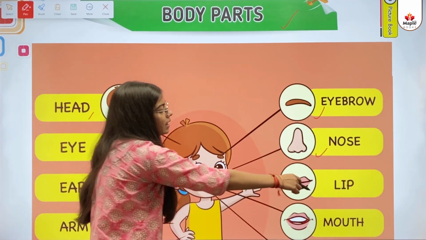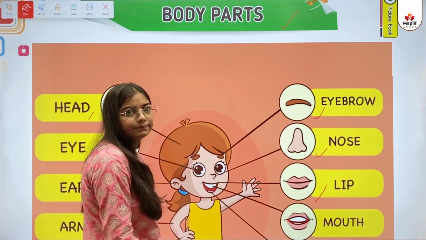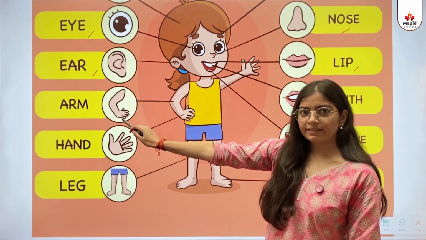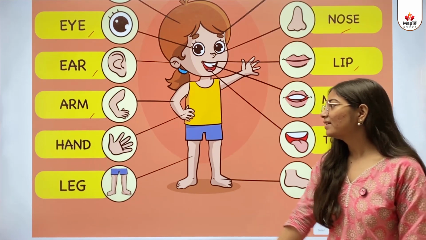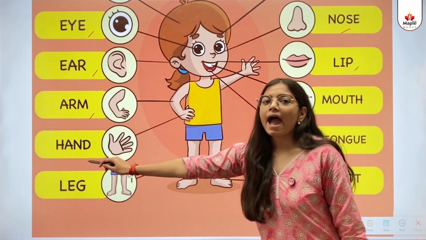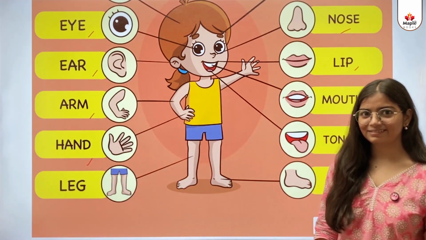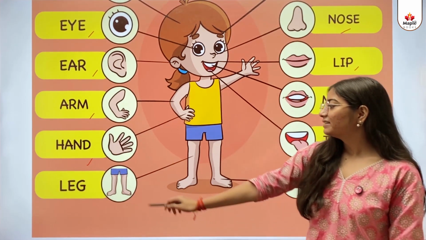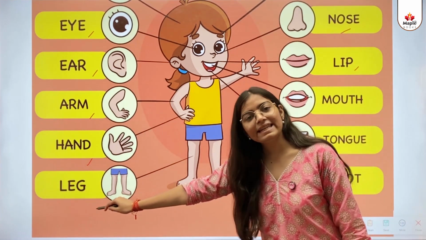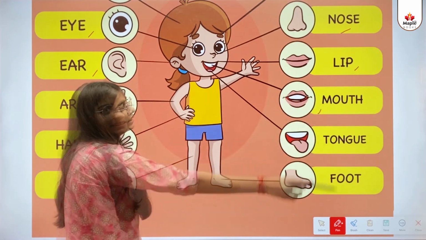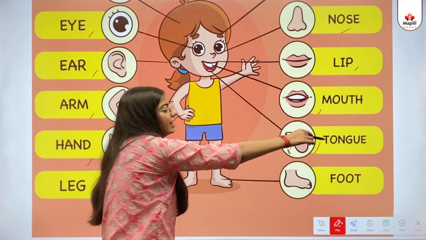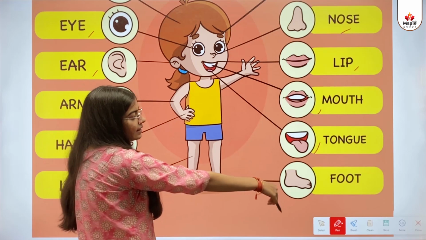This one is a lip. This one is an arm. This one is a hand. This one is a leg. This one is a mouth. This one is a tongue. This one is a foot.